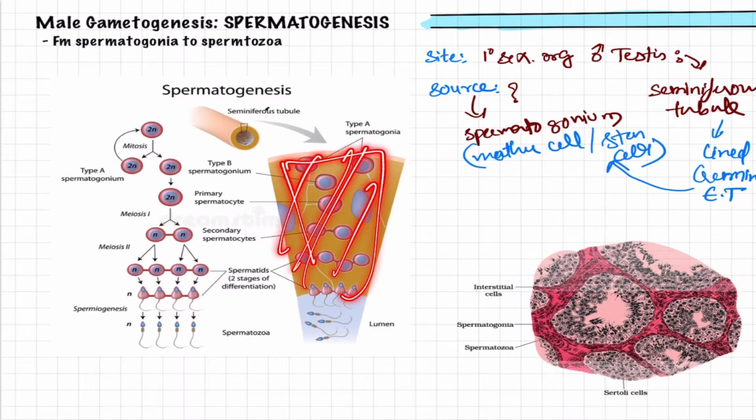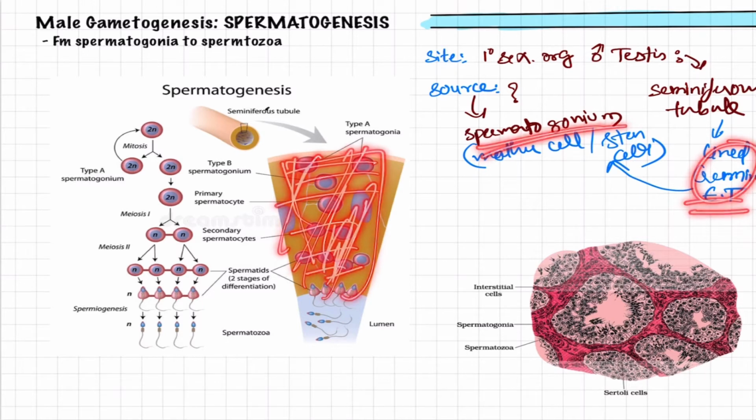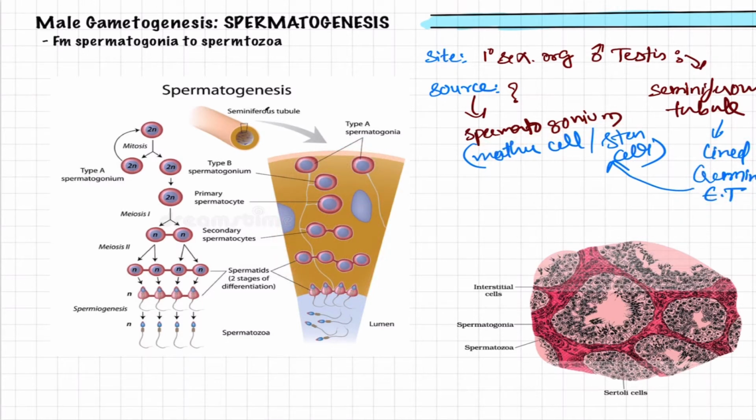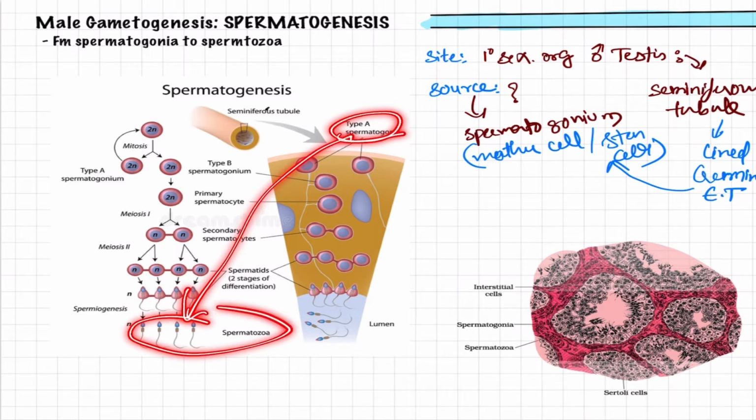This has the spermatogonium cells and is lined by the germinal epithelium, and the germinal epithelium has spermatogonial cells. To be specific, there are also Sertoli cells. They are helping cells, or nurse cells, and we will discuss them in detail next. Here, let us proceed to see how the spermatogonial cells form the spermatozoa.